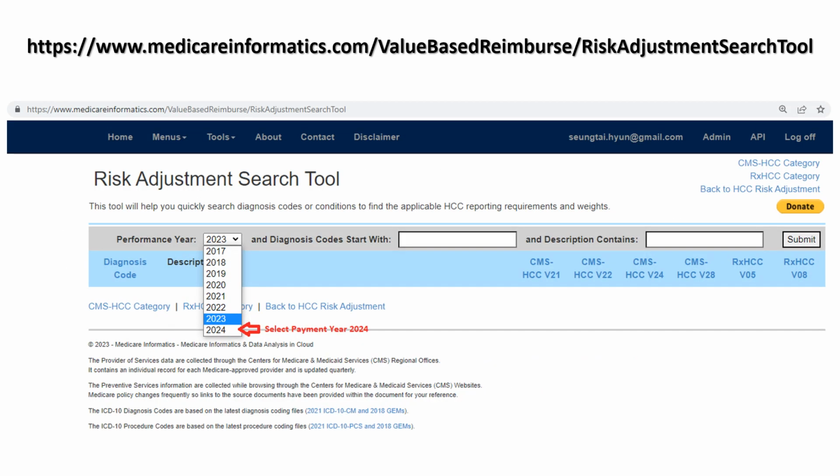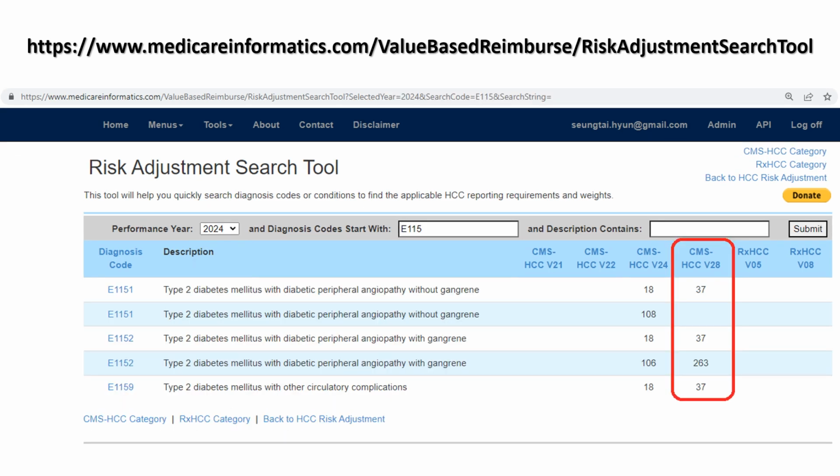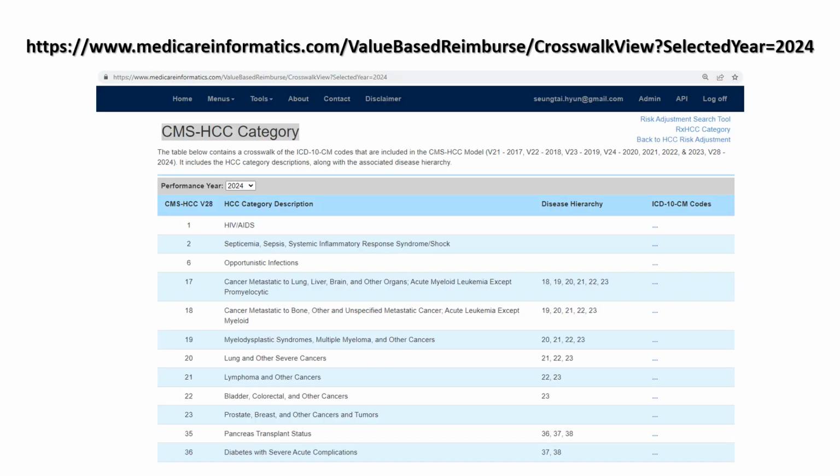Use the Risk Adjustment Search tool to quickly find a hierarchical condition category, HCC, assignment. Enter the ICD-10 code or the diagnosis for results in 3 risk adjustment models: the CMS-HCC ESRD category v21, the CMS-HCC category v22, v24, v28, and the RX-HCC model v05, v08. Renumbered HCCs are available under the CMS-HCC v28 column. Also, the 2024 CMS-HCC model with disease hierarchies is available at the Medicare Informatics website.